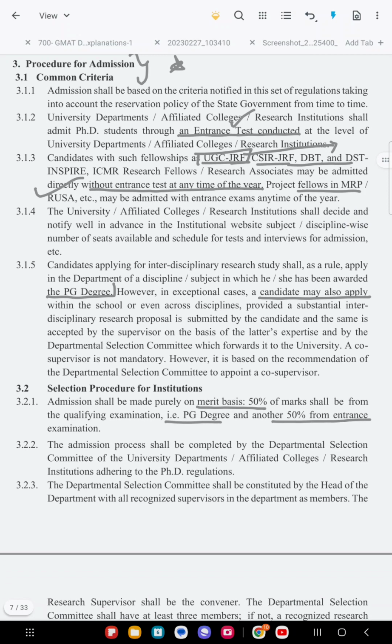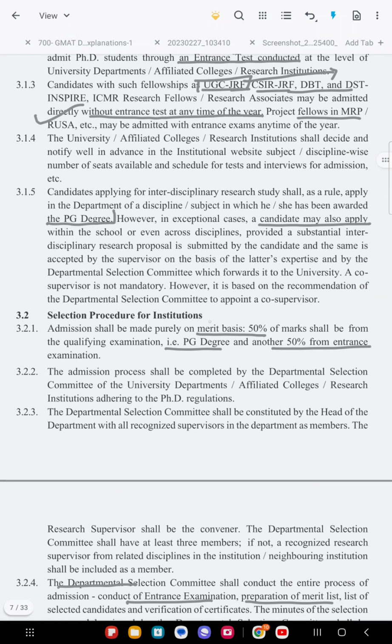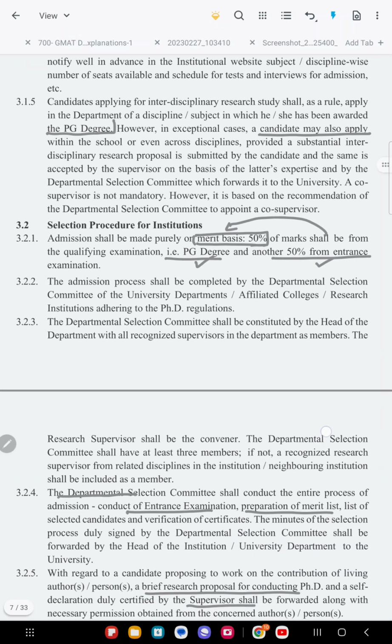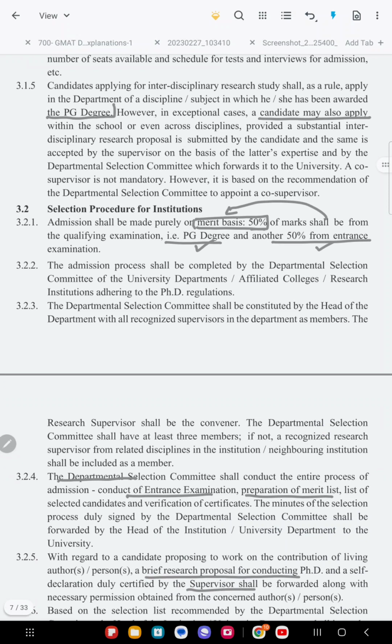The second selection procedure is merit. It is merit based, and 50% of marks shall be from the qualifying examination, that is PG, and the other 50% from the entrance exam. So both your PG marks and your entrance examination marks will be taken, and based upon this they will make the merit list. All this procedure will be done by the respective departments.